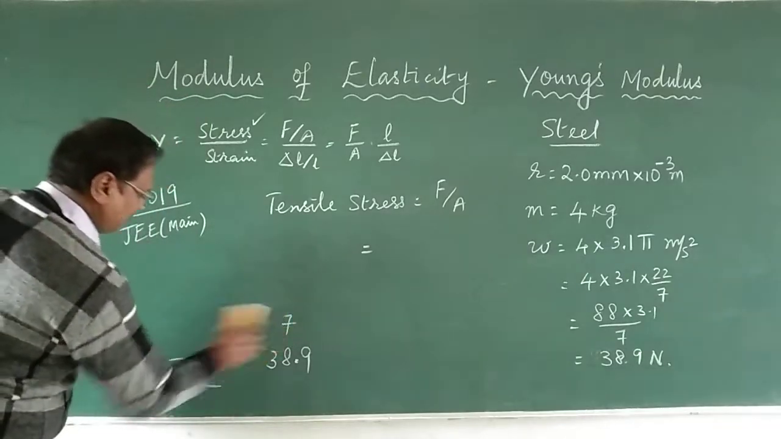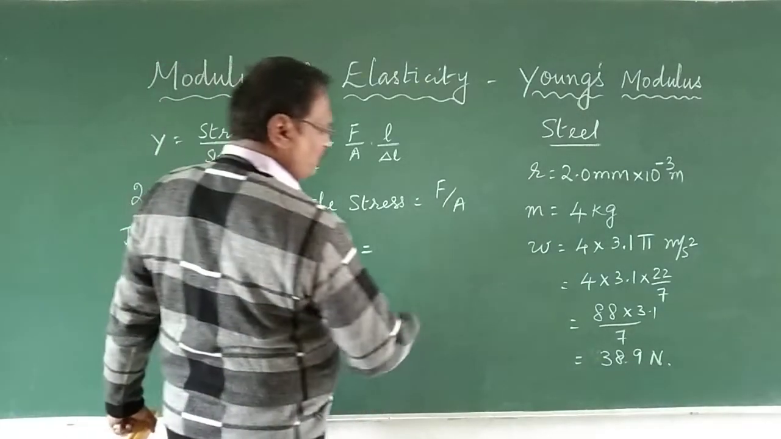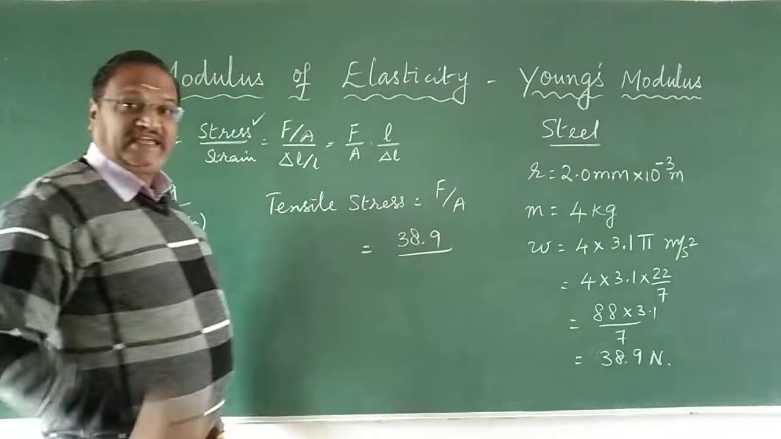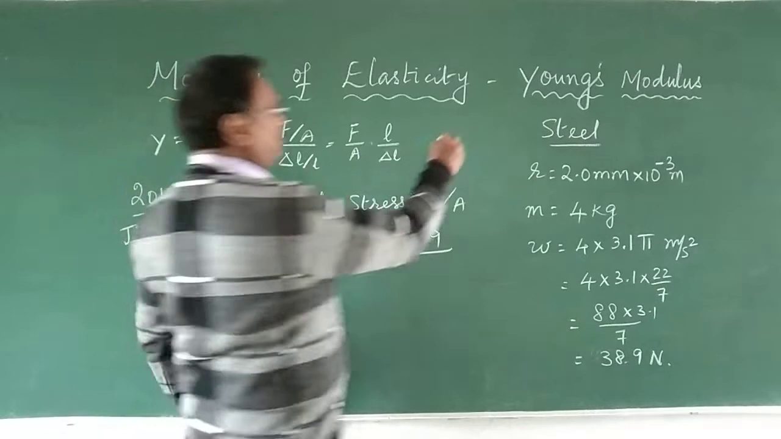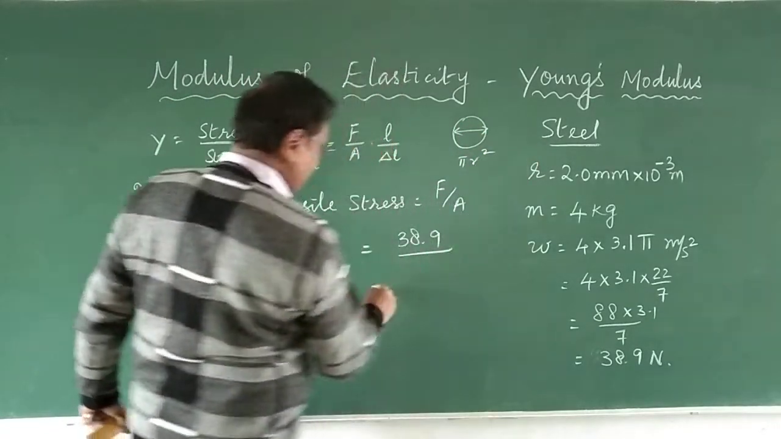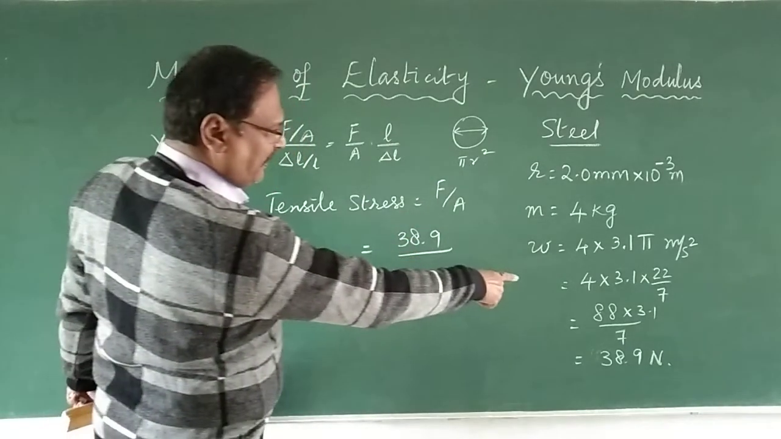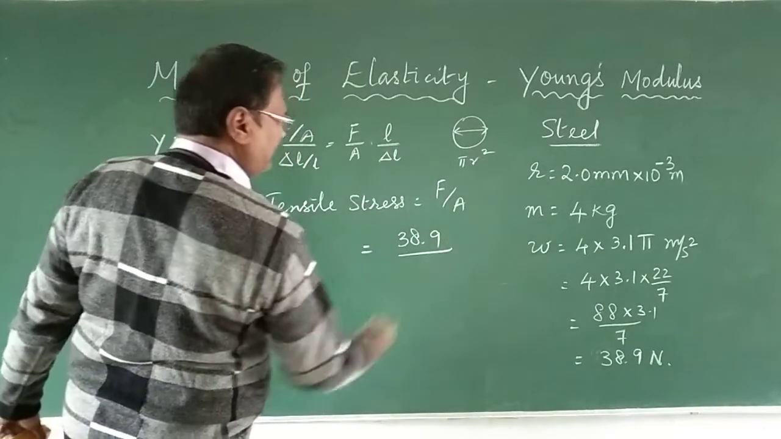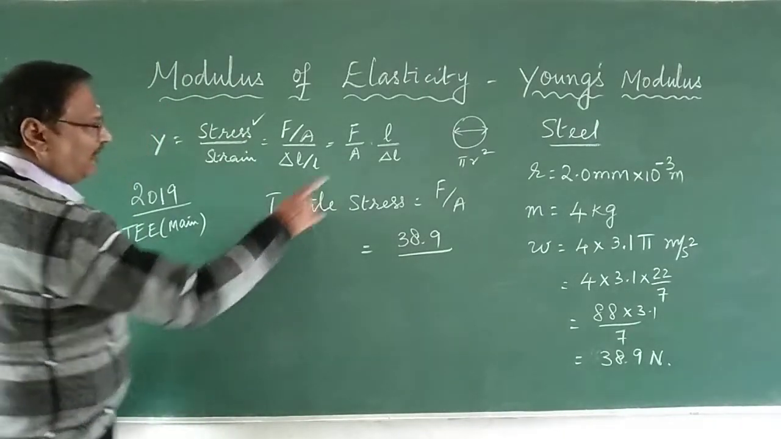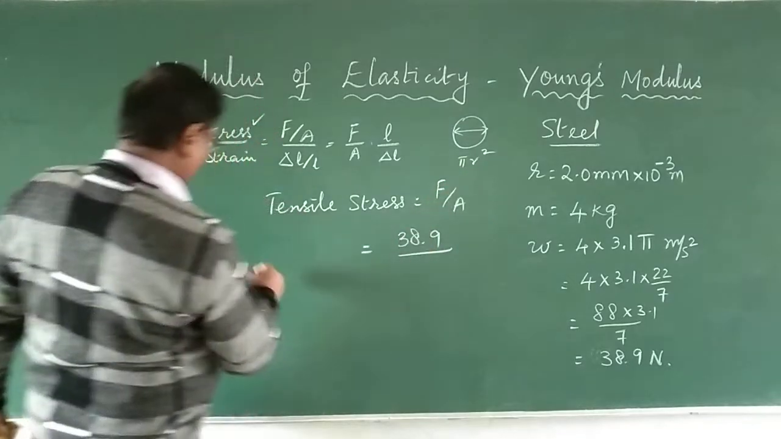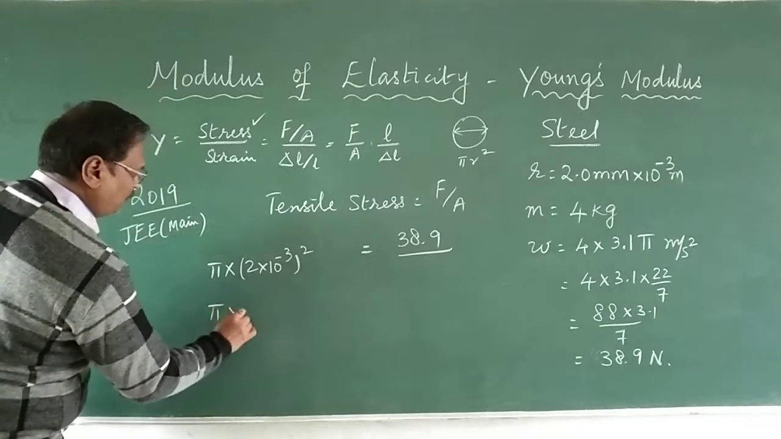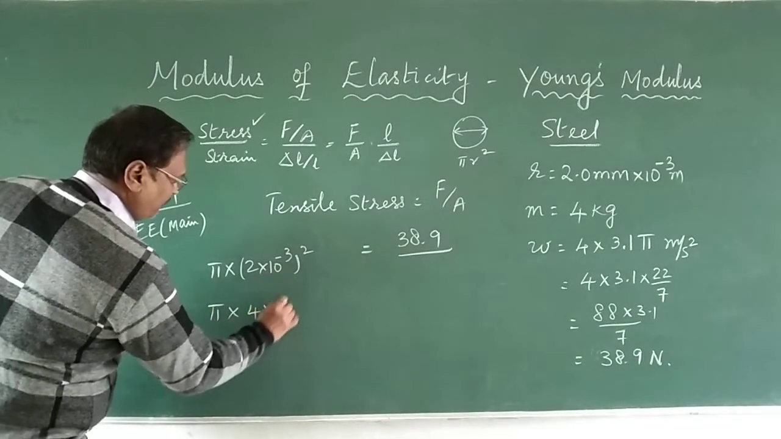So we will take this value up over here. Let me erase this calculation. That is, force is 38.9 upon area. Again, it is circular in nature, so the area of the circle is pi r square. That is equal to pi. See, we could have cancelled the pi value. I think I did it a little in a hurry. So we can say pi into r, which is 2 into 10 power minus 3, the whole square. So pi into 4 into 10 power minus 6.